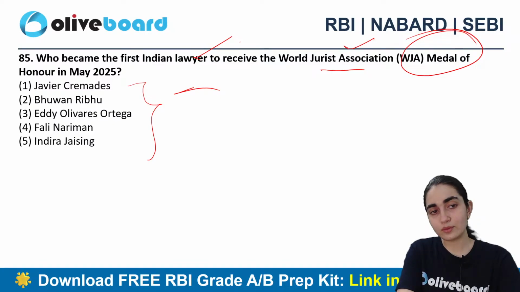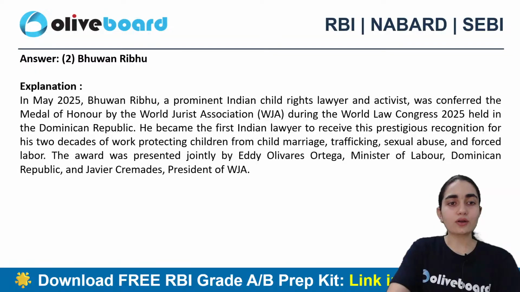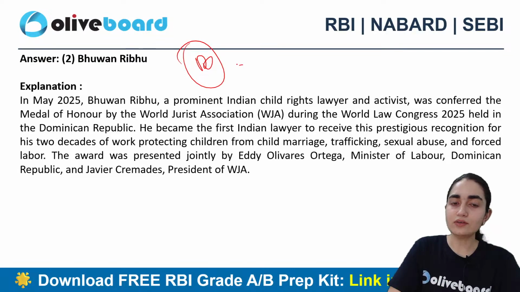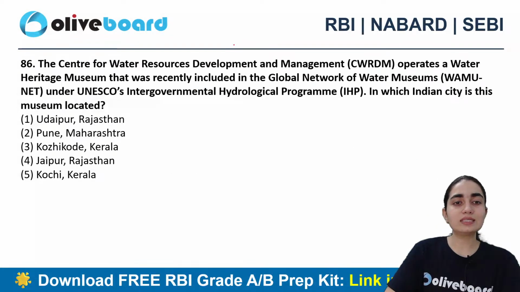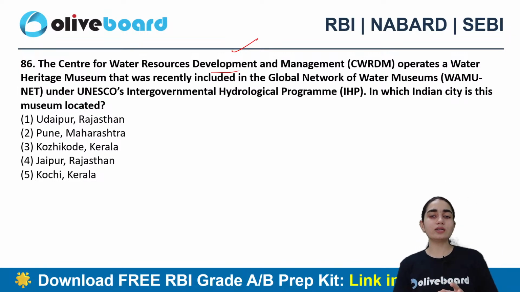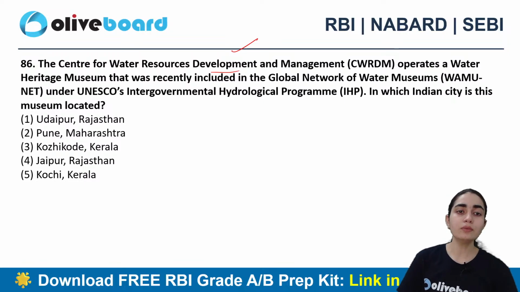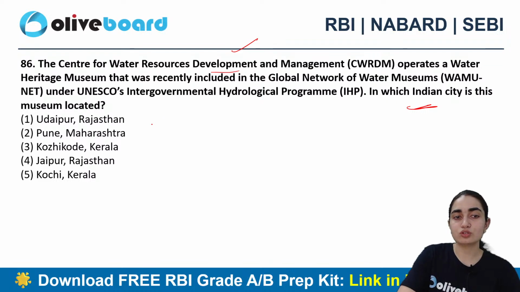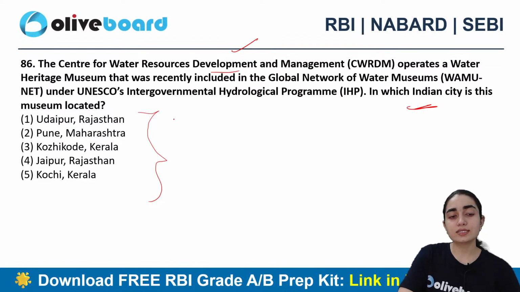Okay, second one. Anyone else who wants to answer this question, please? All right, so B is the correct answer. That is Bhuvan Ribhu. Good. Next question says, the Center of Water Resources Development and Management operates a water heritage museum that was recently included in a global network of water museums under UNESCO's Intergovernmental Hydrological Program. In which Indian city is the museum located? Udaipur, Rajasthan, Pune, Maharashtra, Kozhikode, Kerala, Jaipur, Rajasthan, or Kochi, Kerala?